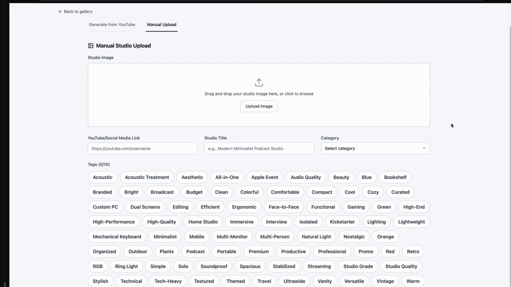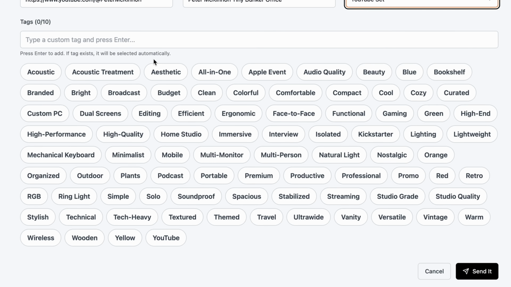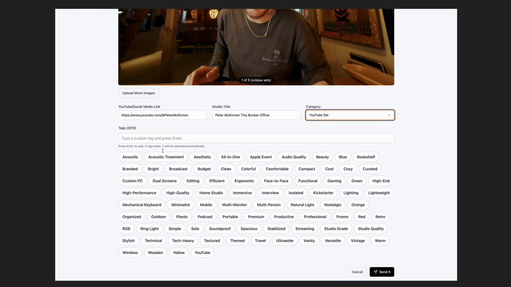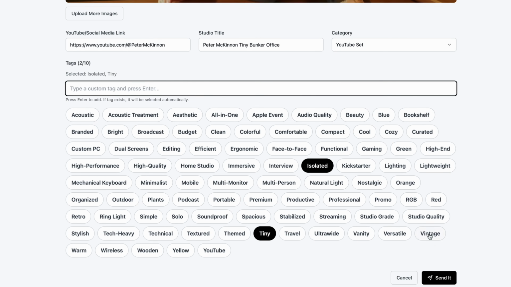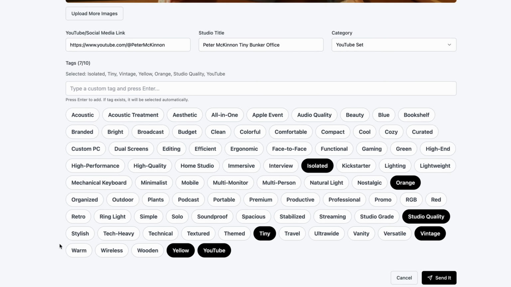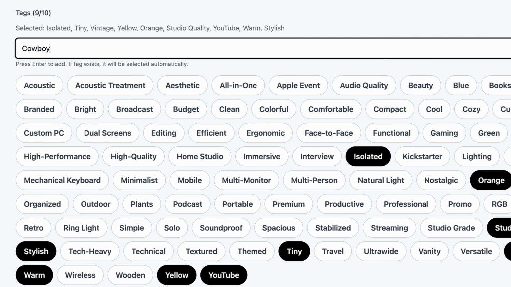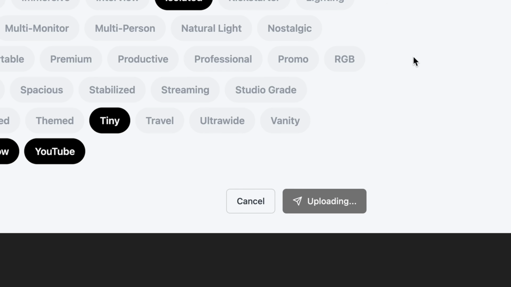Okay, so this looks much better than this. I have many more tags now as well. I just asked ChatGPT to give me some tags, and now they are front and center and very easy to click. So you upload an image, you select your tags. I've limited it to 10 tags per photo.